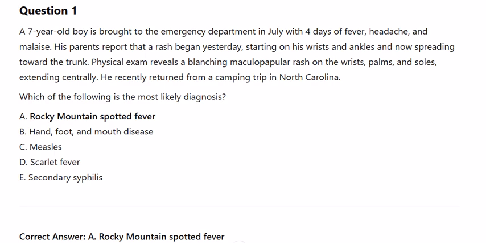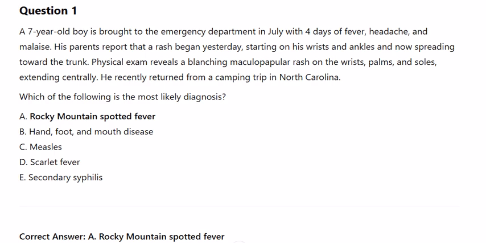malaise. His parents report that a rash began yesterday, starting on his wrists and ankles, and now spreading toward the trunk. Physical exam reveals a blanching maculopapular rash on the wrists, palms, and soles, extending centrally. He recently returned from a camping trip in North Carolina. Which of the following is the most likely diagnosis?